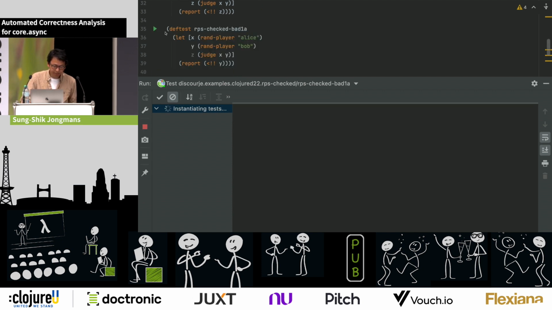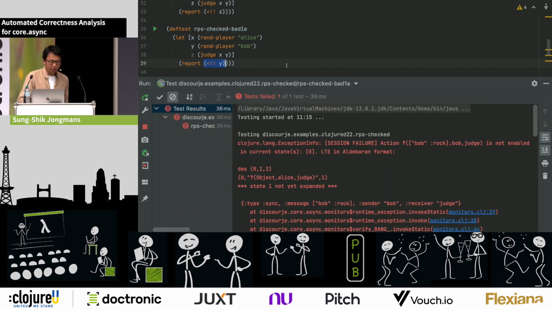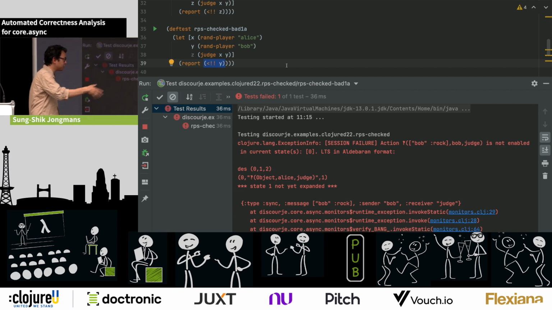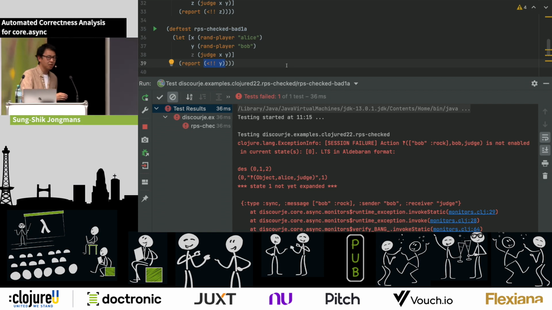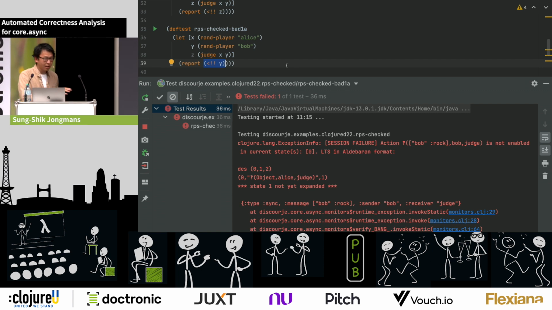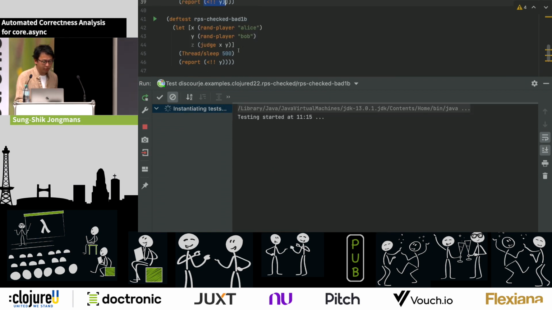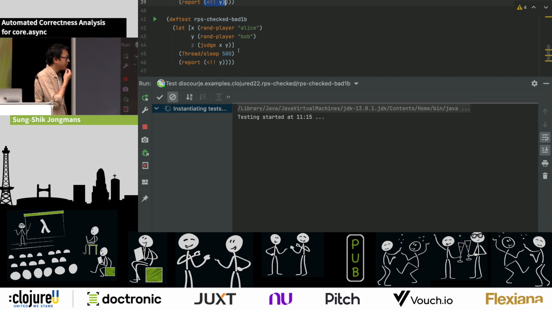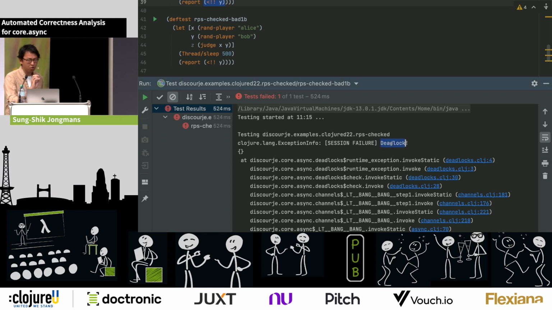Now we have this version where we didn't get the wiring right. And so at this point, we get an exception. The details of the message don't matter so much. It just gives you some additional debugging information that tries to clarify why you're seeing this exception and what is the reason that the actual behavior does not comply with the expected one. This is the situation where the main thread won the race. We also had this version where the judge wins the race, and we get another exception, but here the message is a bit different. Here it says, oh, you run into a deadlock.